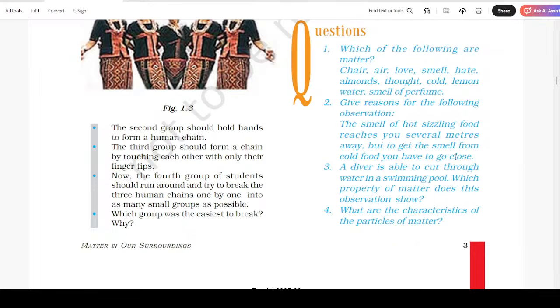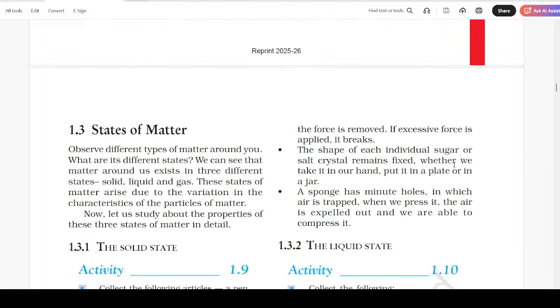What are the characteristics of the particles of matter? States of matter. Look at the different types of matter around you. What are its different states? We can see that matter around us exists in three different states: solid, liquid, and gas. These states of matter arise due to the variation in the characteristics of the particles of matter.